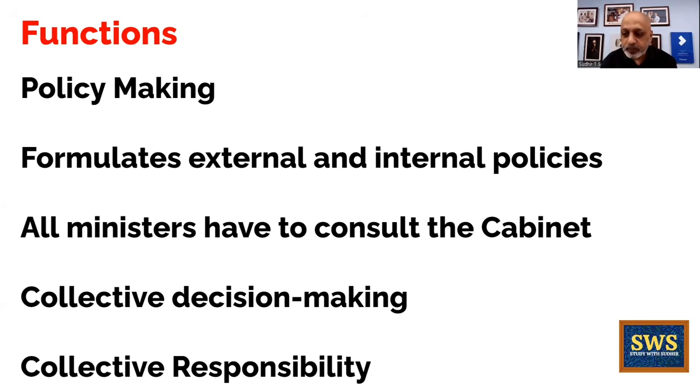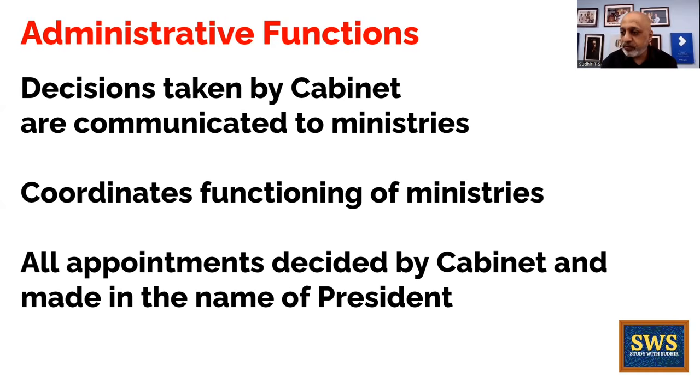Okay. Let's move to the administrative functions. The decisions taken by the cabinet are communicated to the ministries. Whatever, like say something related to COVID vaccination, in which various ministries will have to coordinate. So the health ministry is there, the information ministry, the defense ministry, the foreign ministry, the civil aviation ministry, and it will be communicated to every ministry that this is the decision we want your ministry to do XYZ kind of thing.